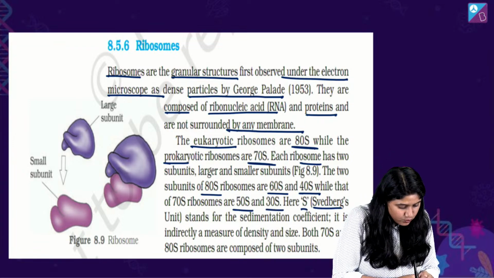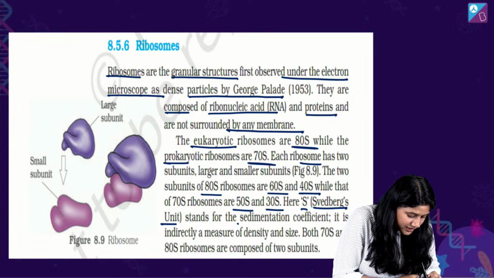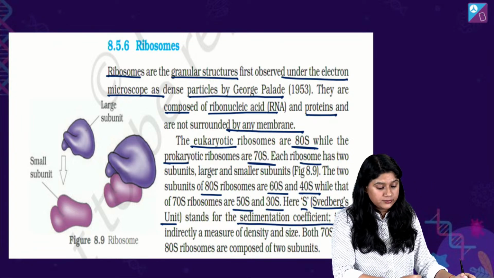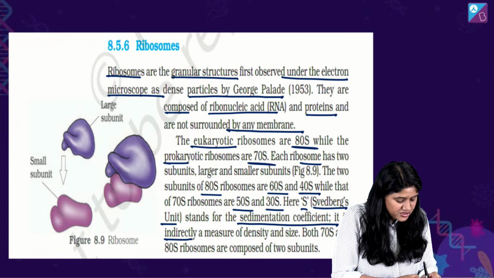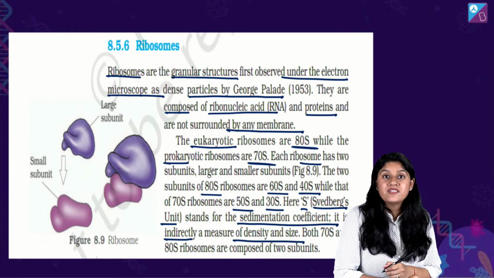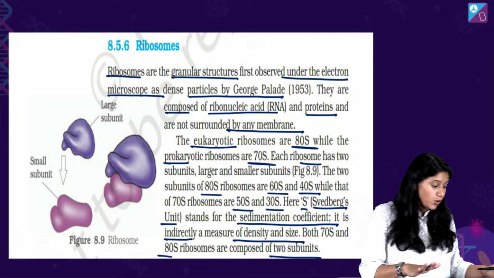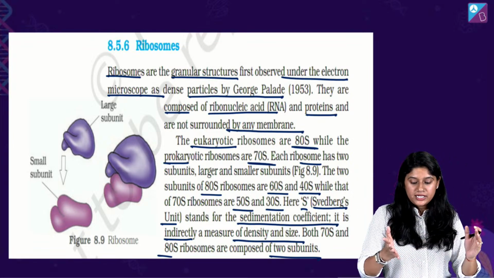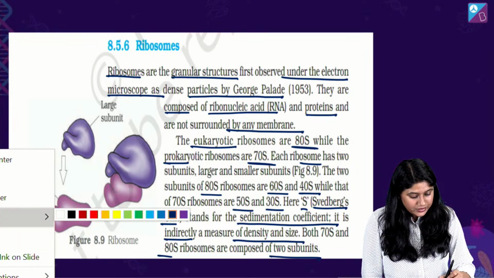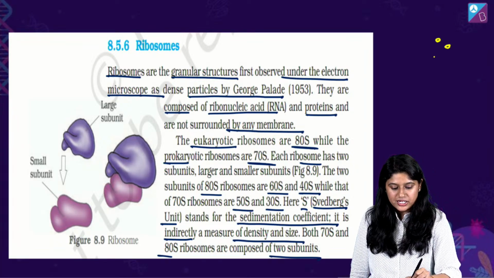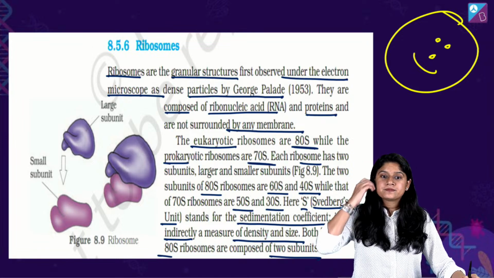S क्या है? Svedberg's unit है, stands for the sedimentation coefficient. It is indirectly a measure of density and the size. Both 70S and 80S ribosomes are composed of two units. This is what we have in our NCERT. And tada everyone! With this, हमारी आज की क्लास समाप्त.